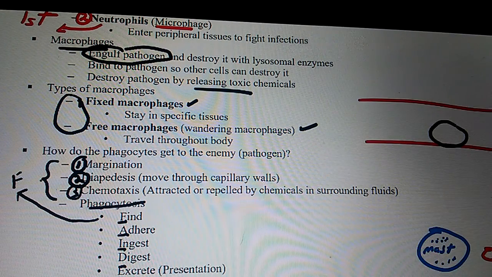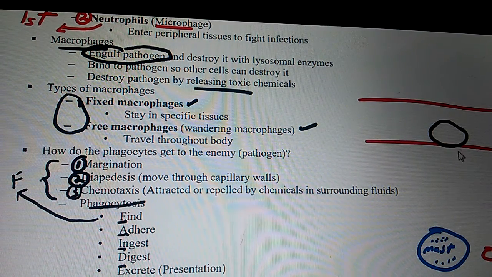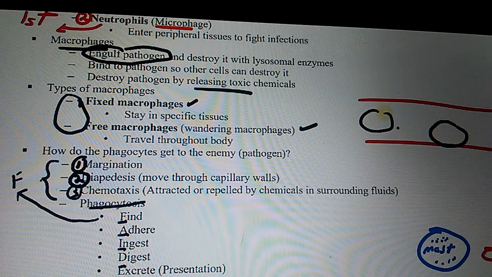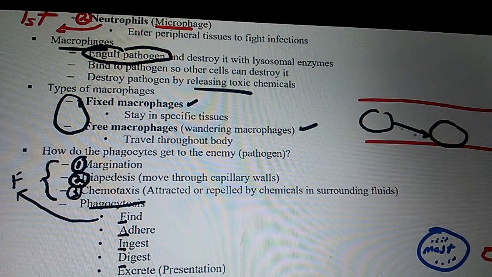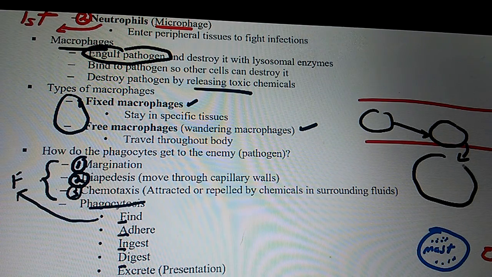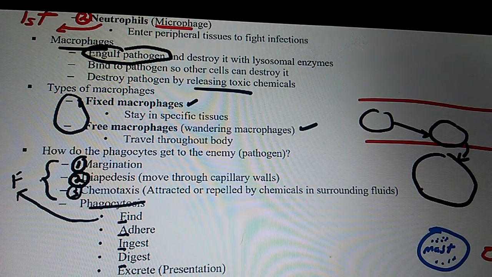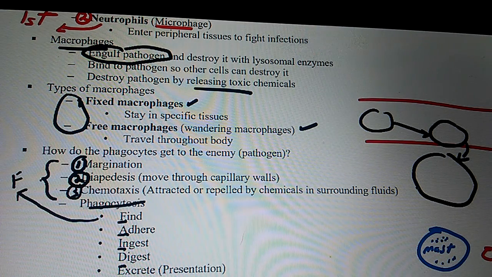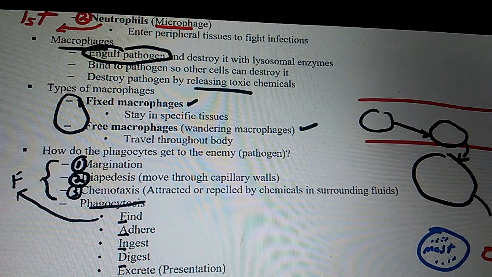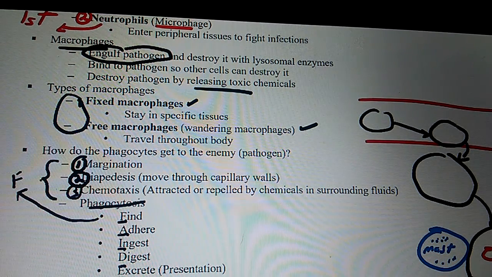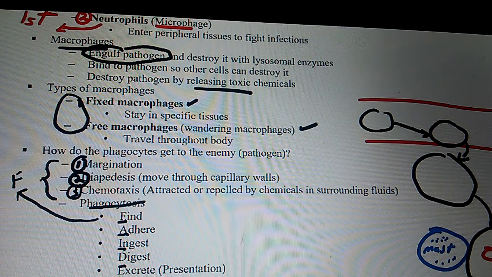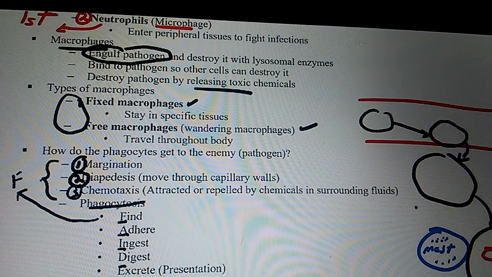So I'm going to redo this just because I think I can do a better job. Remember, we're going to go from margination, that's margination. Then the next step is diapedesis, and then the cell is going to be attracted by the chemicals of the mast cells and by the waste products of the bacteria, and it's going to do what? It's going to eat this cell.